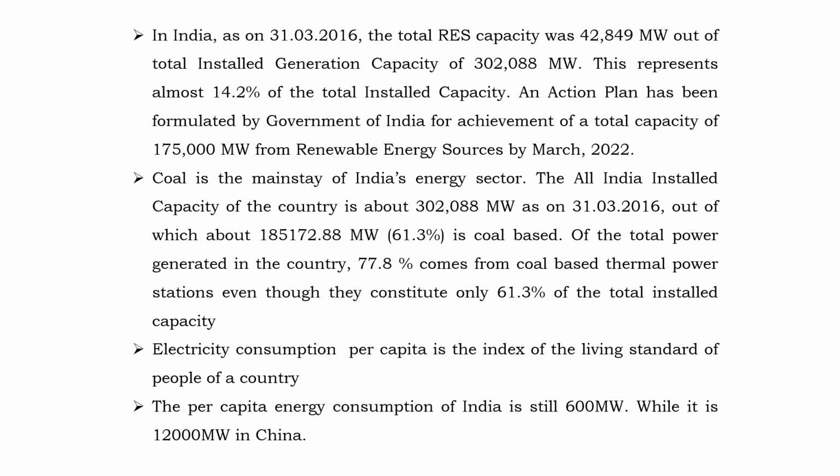Coal is the mainstay of India's energy sector. The all India installed capacity of the country is about 3,02,088 megawatt as on 2016, out of which about 1,85,172 megawatt, that is approximately 61.3%, is coal based. Of the total power generated in the country, 77.8% comes from coal based thermal power stations, even though they constitute only 61.3% of total installed capacity.